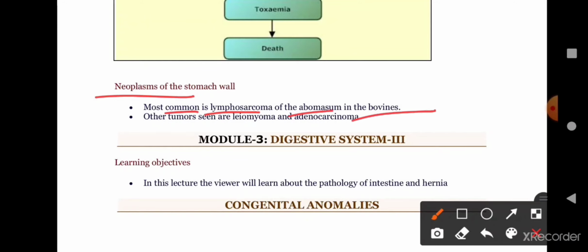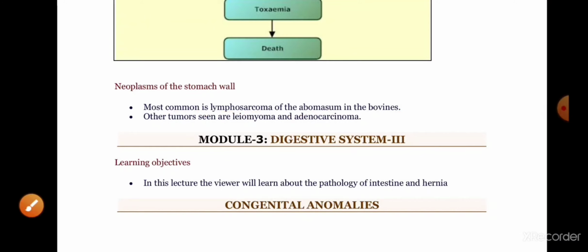This is about the second part of digestive system pathology. In the next video, we will discuss the remaining digestive pathological complications in part 3 of the digestive system pathology.